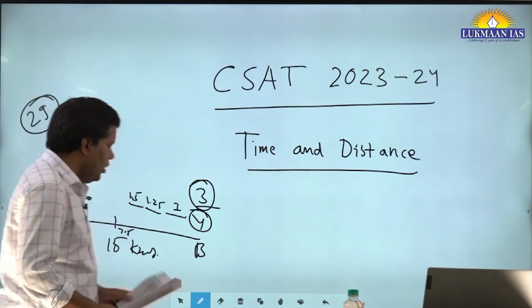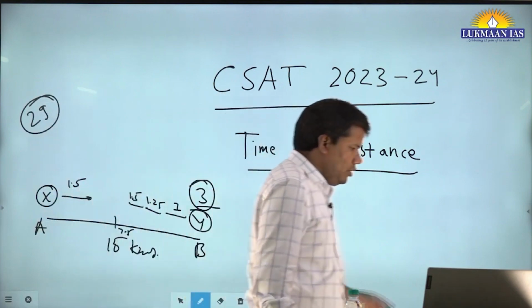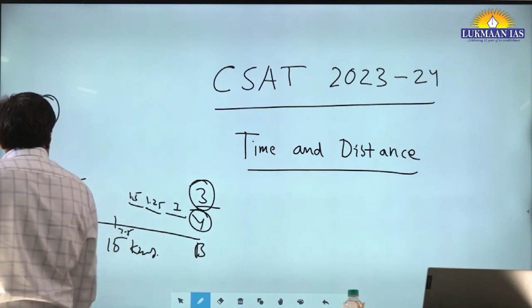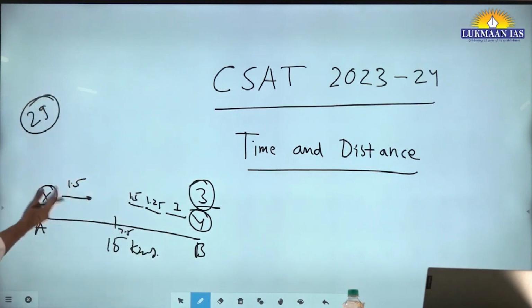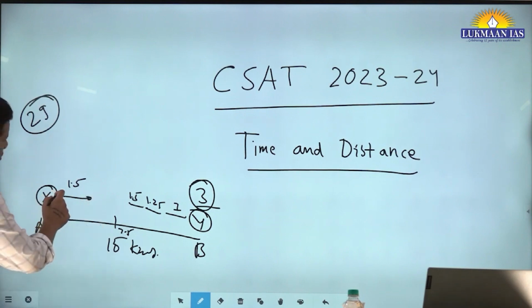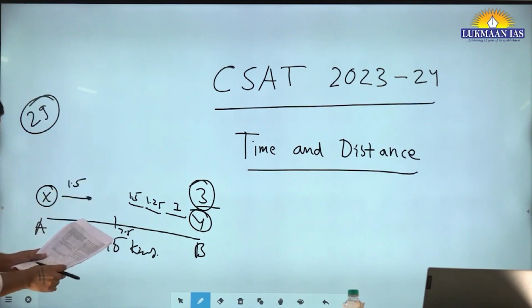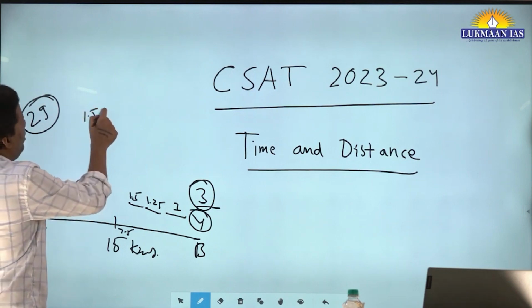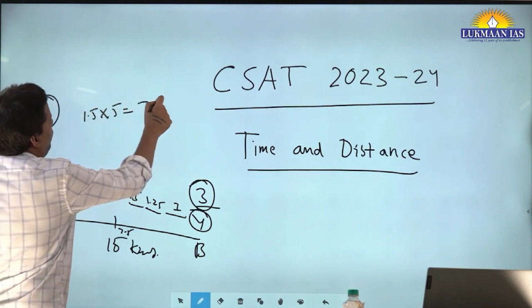Let's say you're in an examination scenario. When I was reading this question, I was drawing these lines. Solving this question is very simple. How will you think in the examination? I have to cover 15 km, and X is moving at 1.5. So in 5 hours, how much will X cover? 1.5 into 5, that would be 7.5.